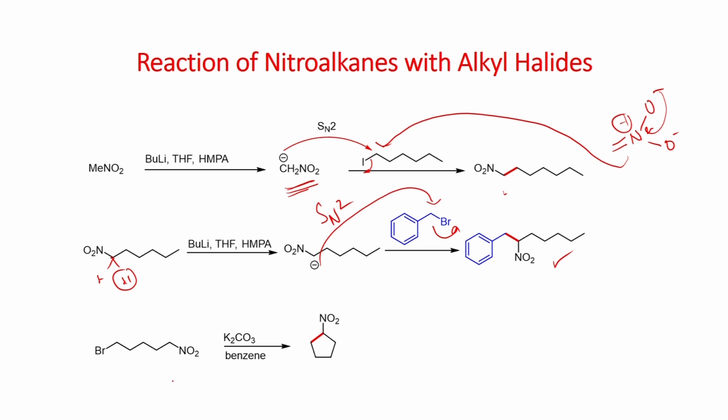Now, let us look at this one. These two, if you look at, both are intermolecular reactions. This is an example for intramolecular reaction.